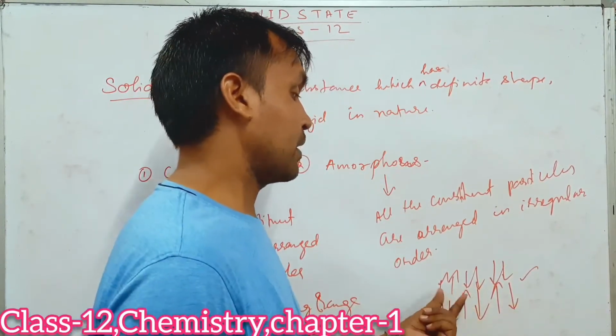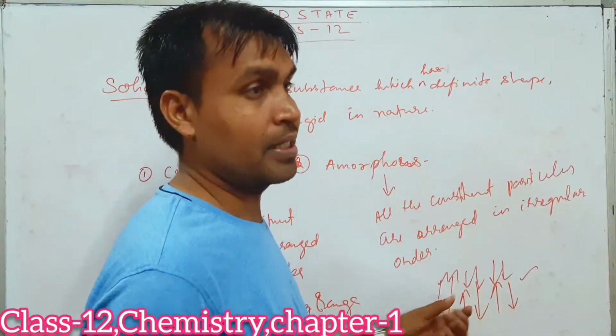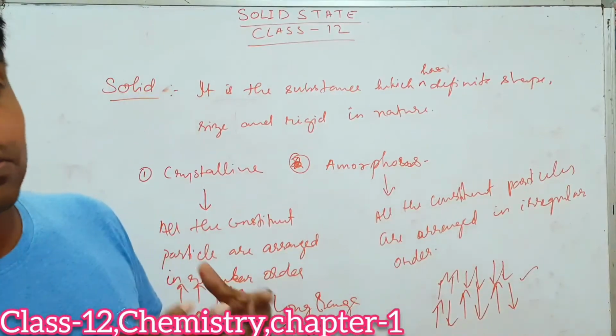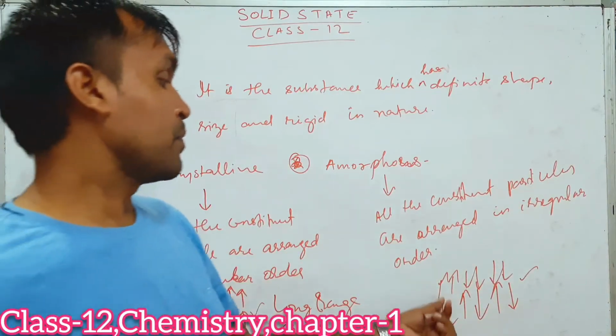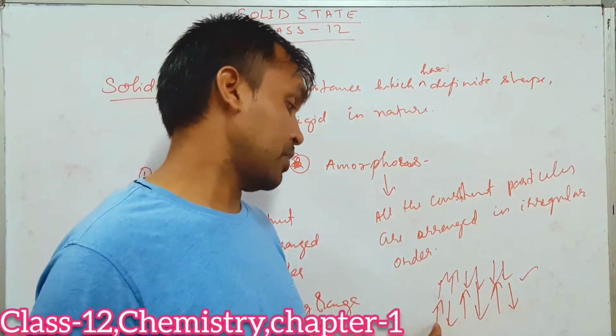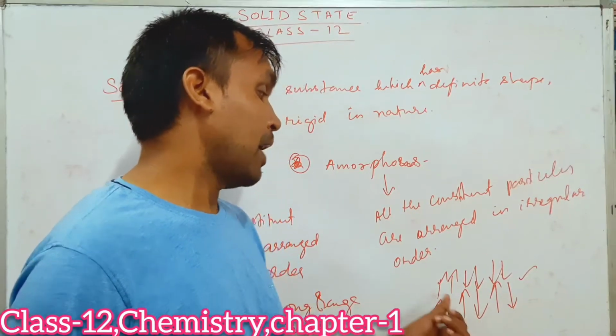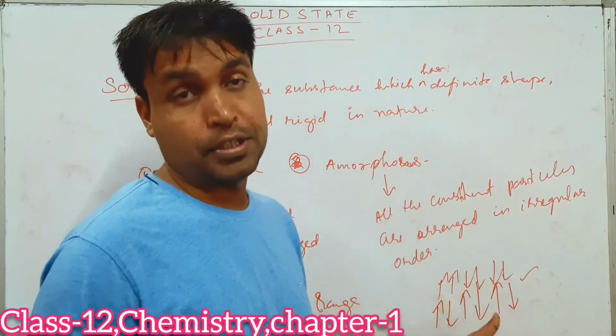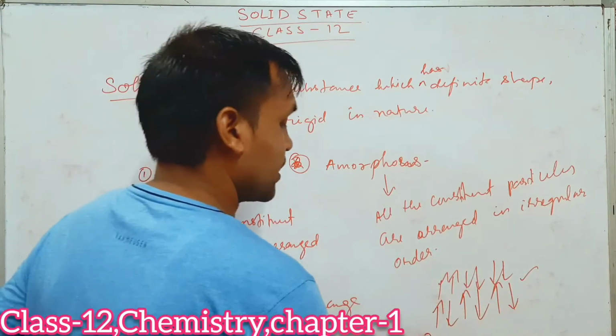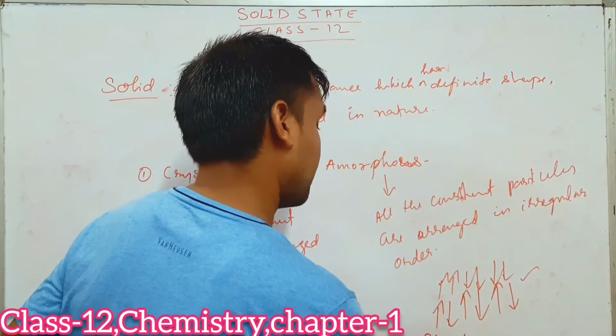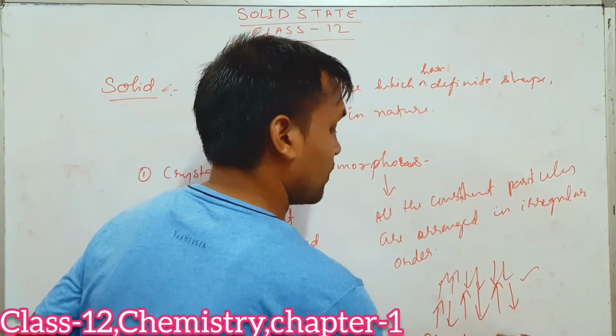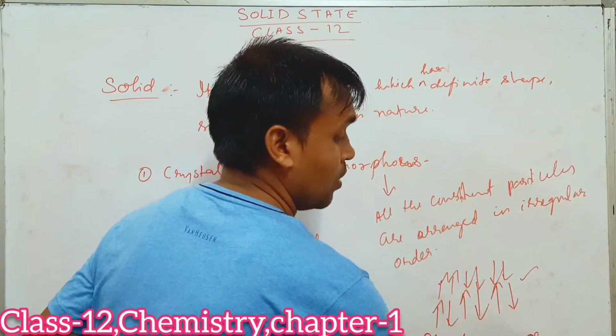After that again, 2 up, 2 down, they are following, right? I'm just drawing it in order to make you understand. So these are the constituent particles. Here you see the constituent particle arrangement, and in the next line you see again the order is changed. So they will be considered as what? Short range order. Amorphous is considered as short range order.